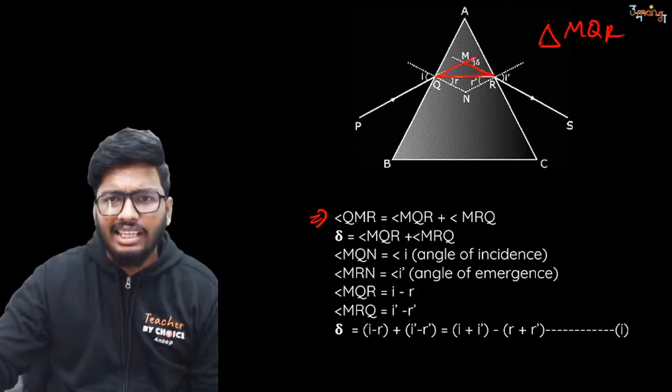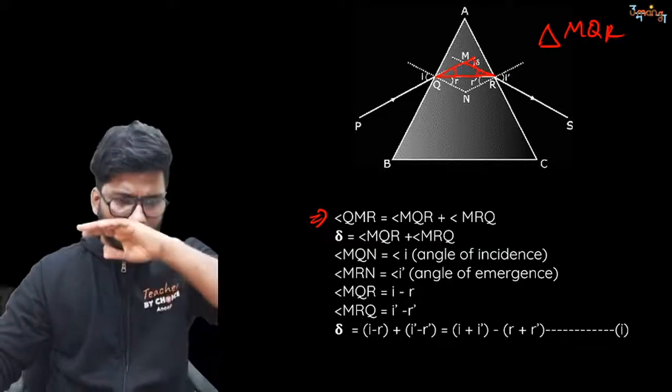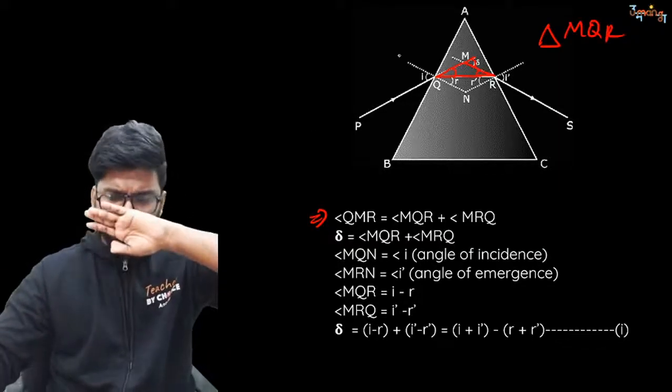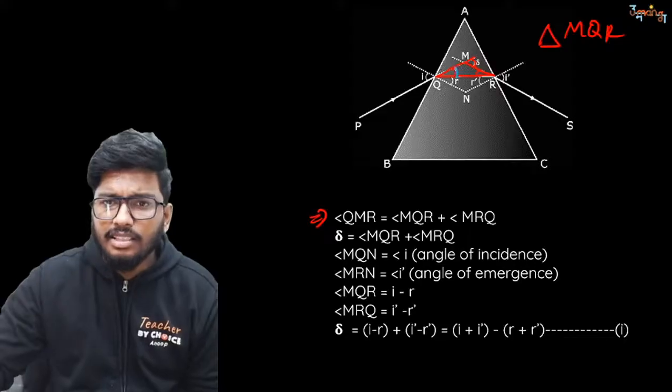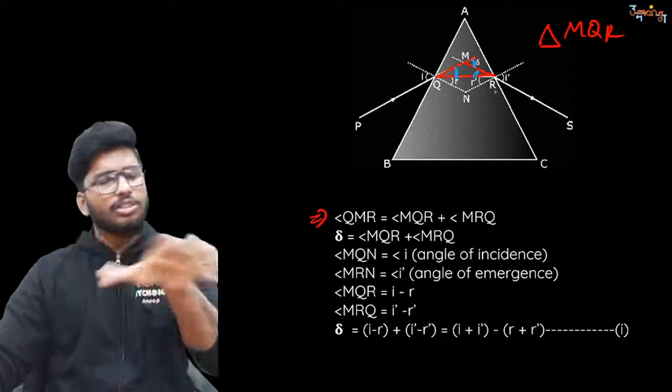So this angle delta is equal to this angle plus this angle. That is what it means. So I'm going to use a different color so you know what. Sorry, this is the angle that I'm taking. This is the exterior angle. So exterior angle is equal to sum of two interior angles.